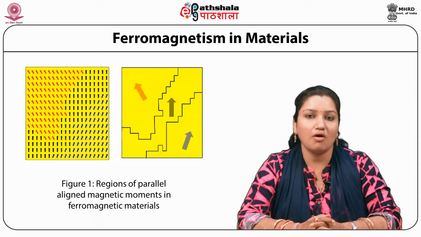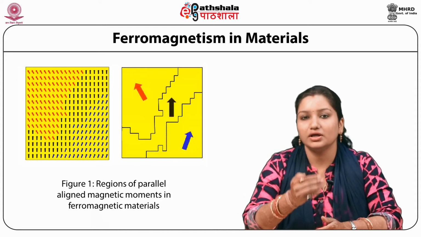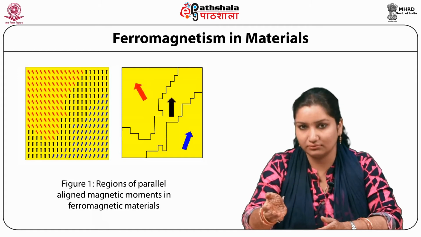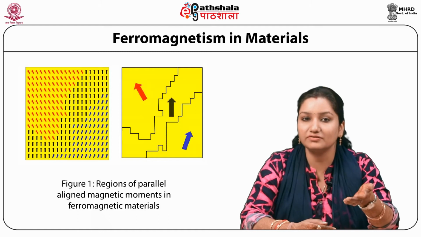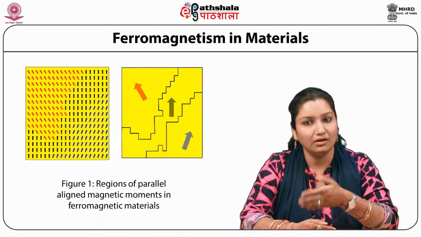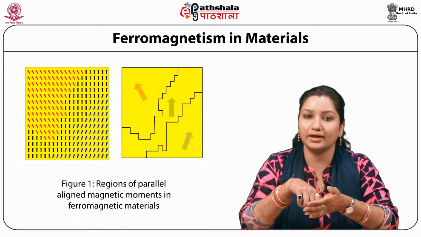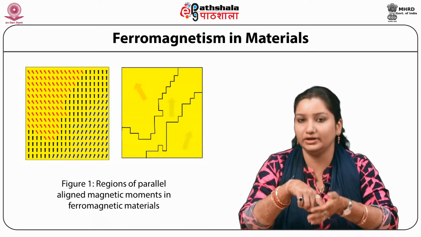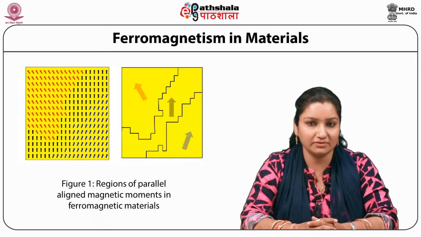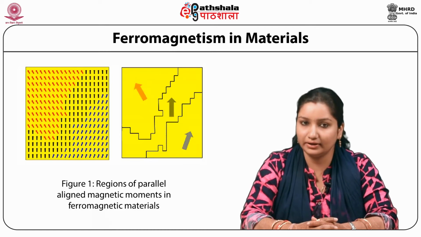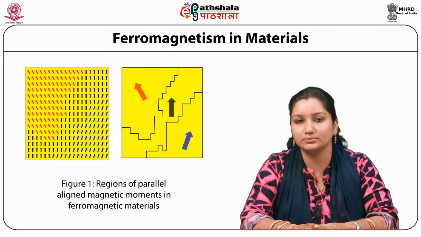Upon application of an external field, changes are observed in the domain configuration. What kind of changes are observed? Like the relative widths of domains change, thus producing a net magnetization in the direction of the applied field. The hypothesis made by Weiss was confirmed later by direct observations on ferromagnetic materials.